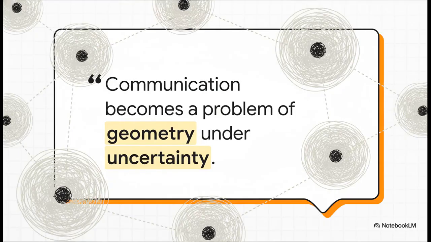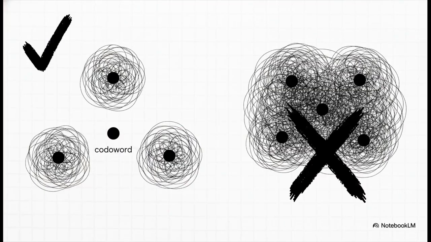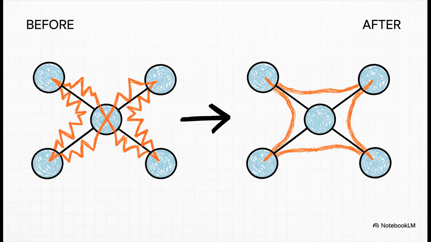Okay, picture this. Your messages are points in space, and noise, it draws a little bubble of uncertainty around each one. To avoid mistakes, you just have to keep those bubbles from touching. That's it. That's the limit. Now, this same geometric idea scales up to whole networks. But there's a huge blind spot to this entire theory.